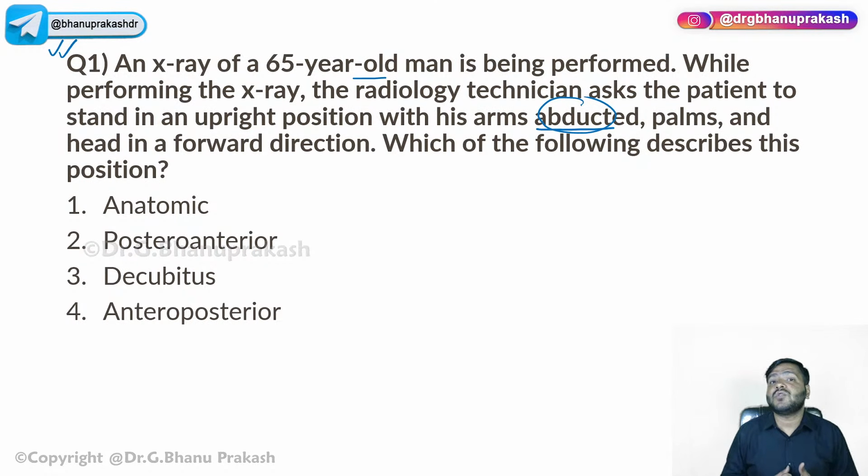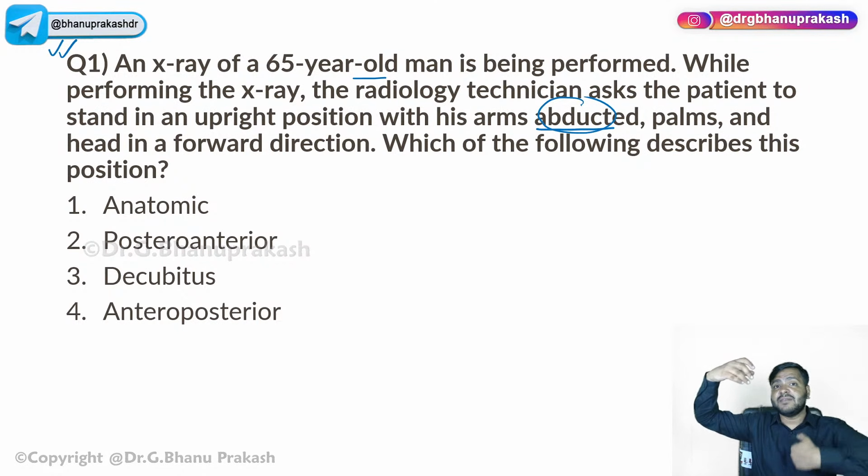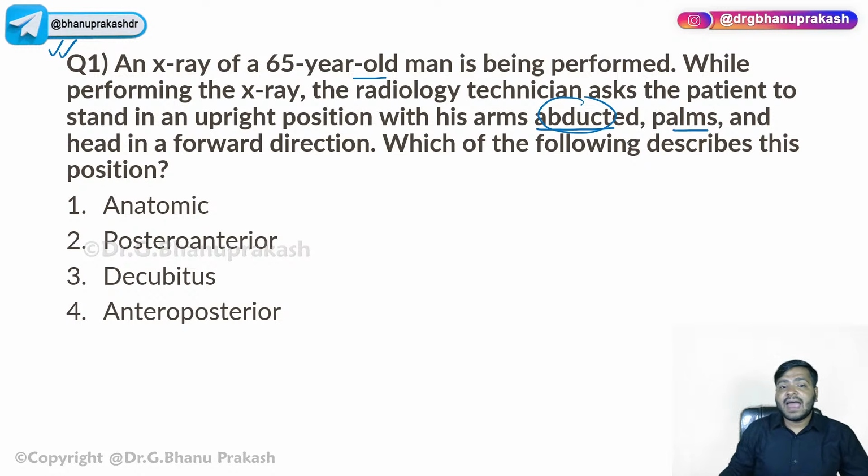Whenever I teach the muscular movements, you have to know that abduction basically means taking the part of the limb away from the body. The palms and the head are in a forward direction. Which of the following describes the position, guys?